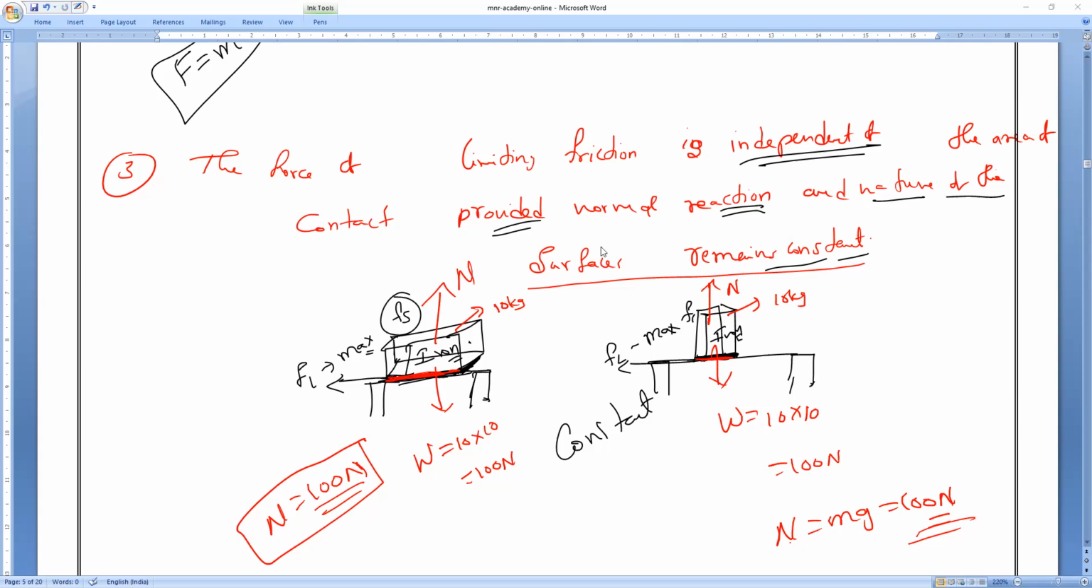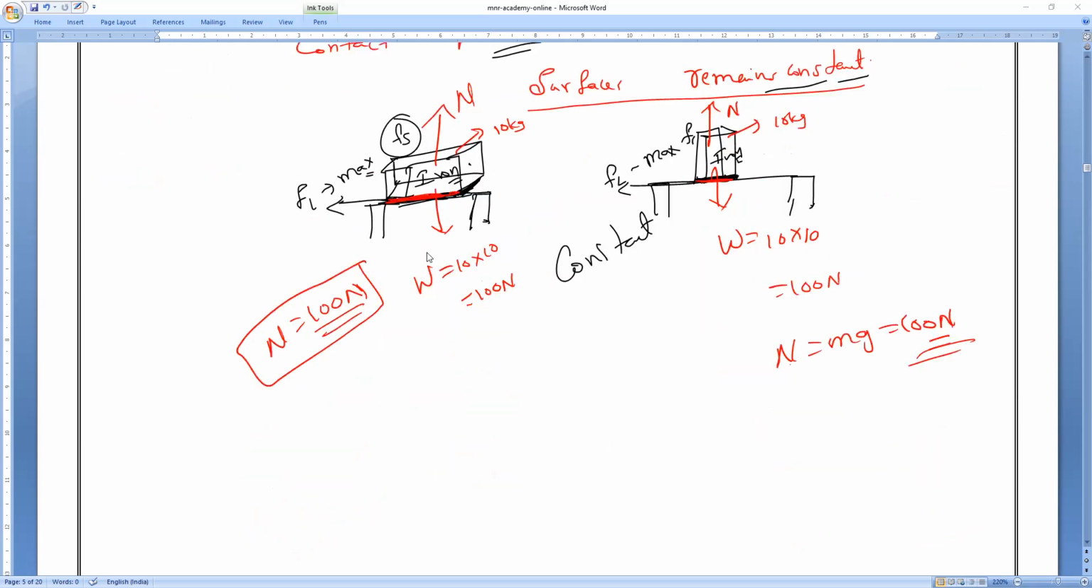So this is static friction. In static friction, if the static friction is maximum, we call it limiting friction. Limiting friction is always the maximum value, the maximum friction compared to static friction. And the next one is rolling friction. Of course, why is rolling friction less? We will discuss it.